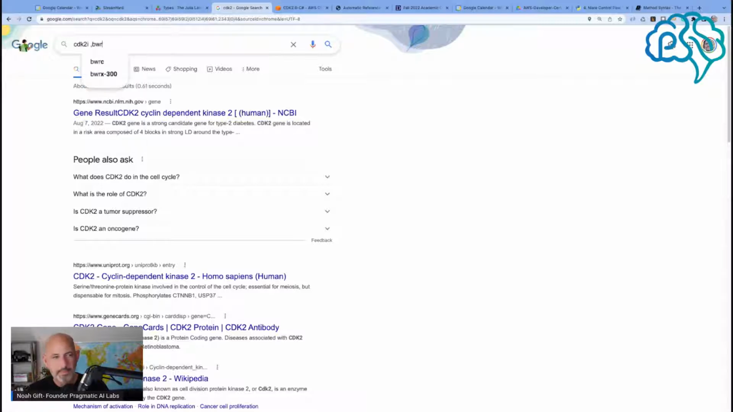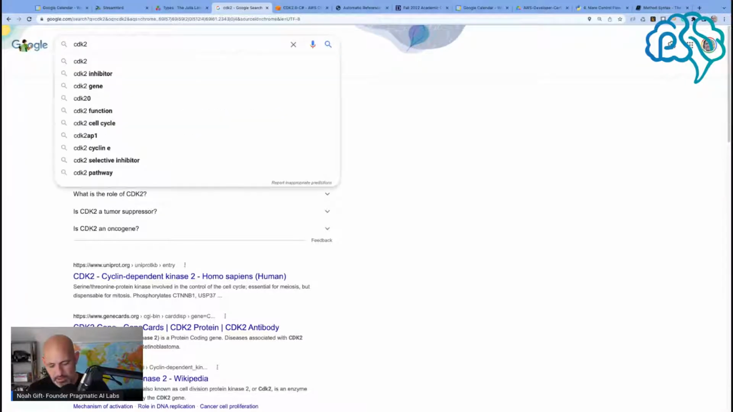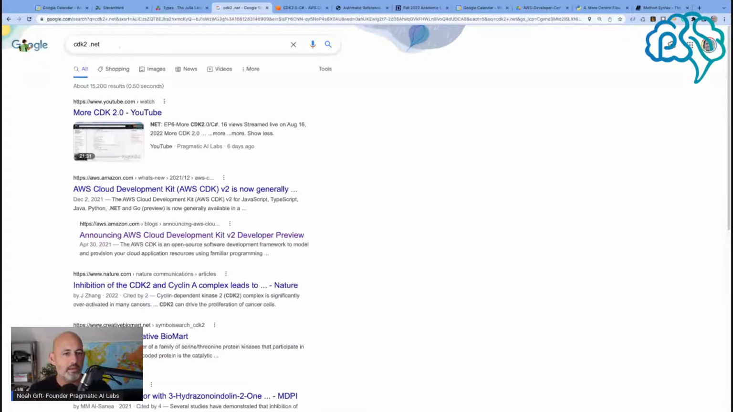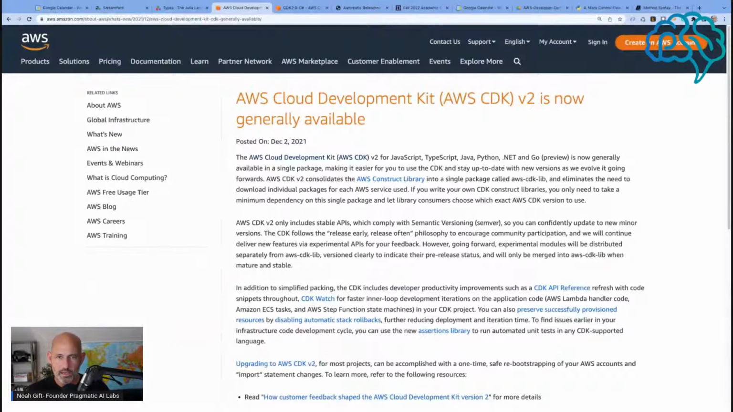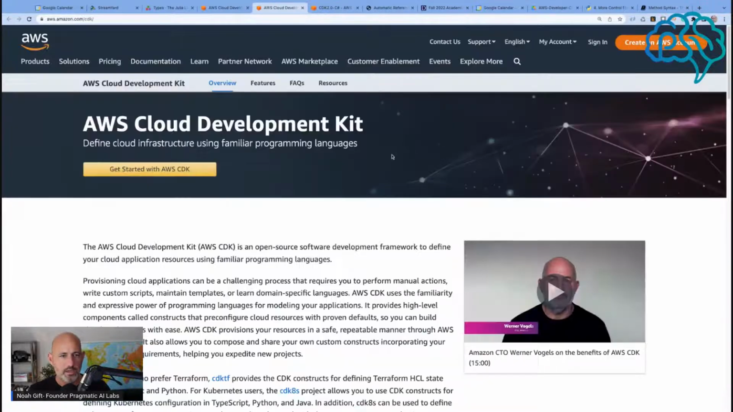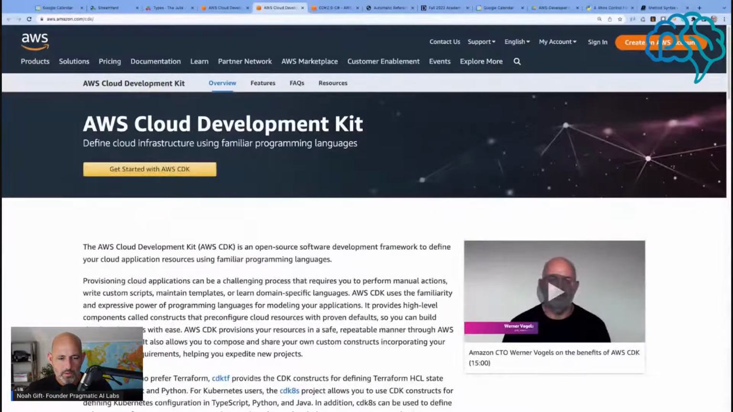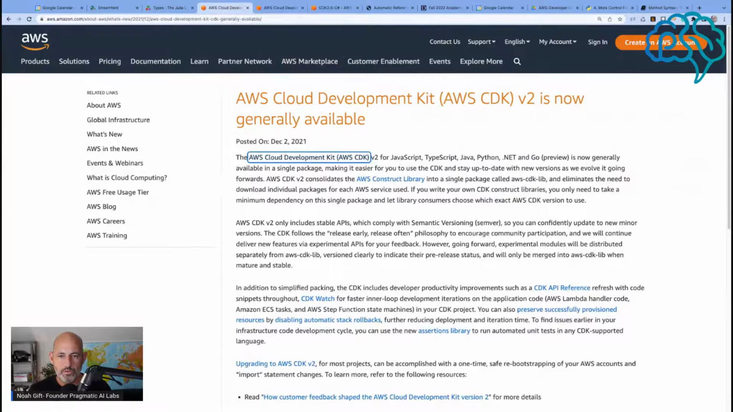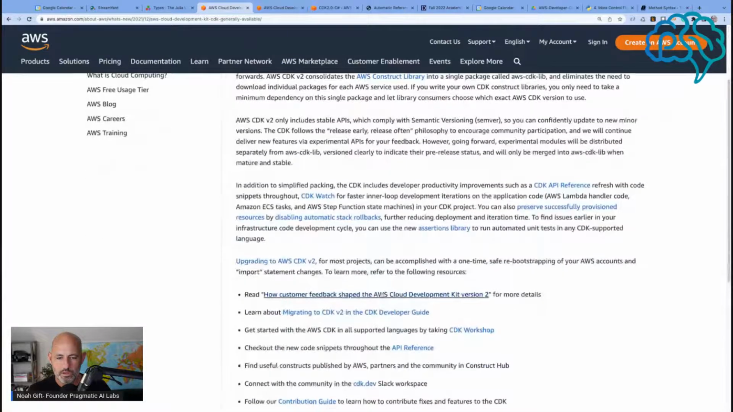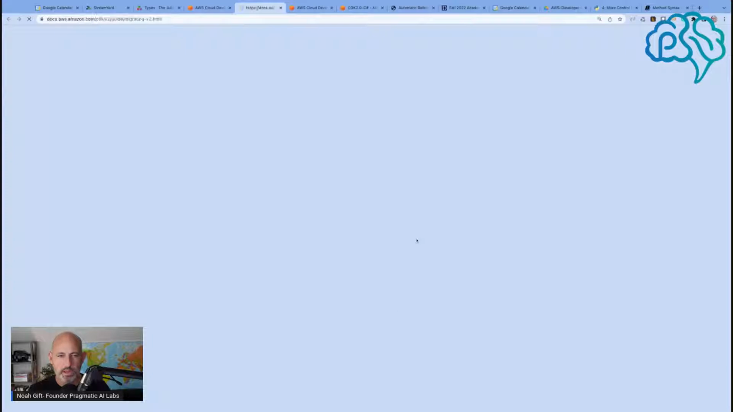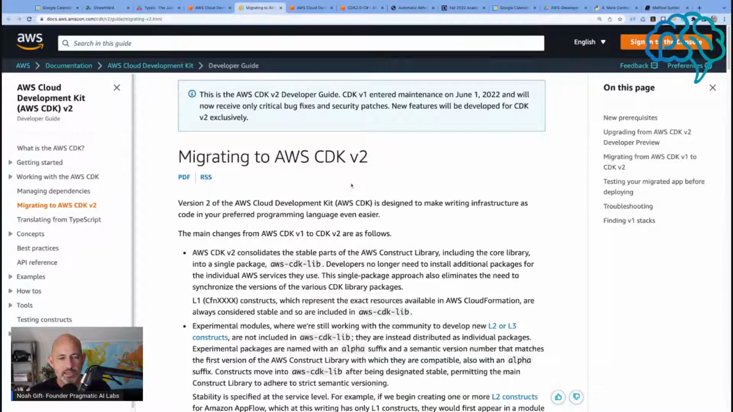CDK v2 .NET, and get something a little bit better than AWS. Here we go. So we got Cloud Development Kit, documentation, consolidates it. Let's go into the docs here, to the migrating developer guide. Let's go to developer guide. Okay, so we got this. We know how this works. And let's go to tutorials,